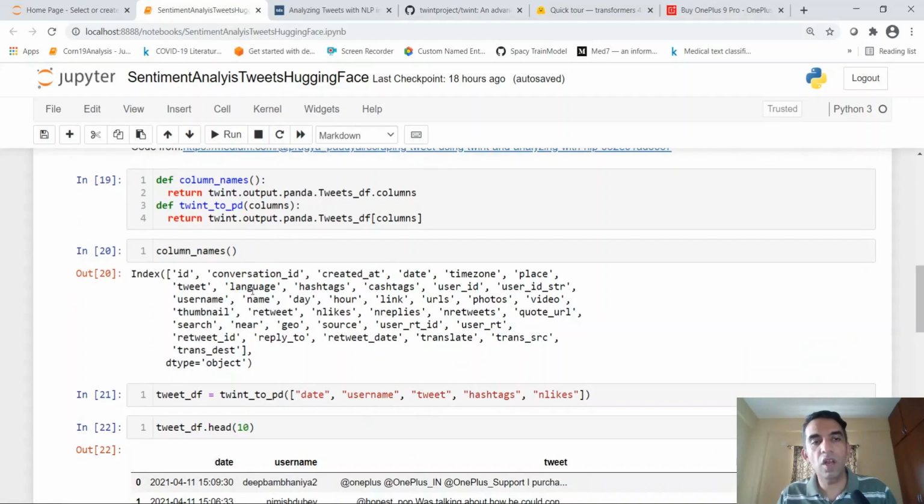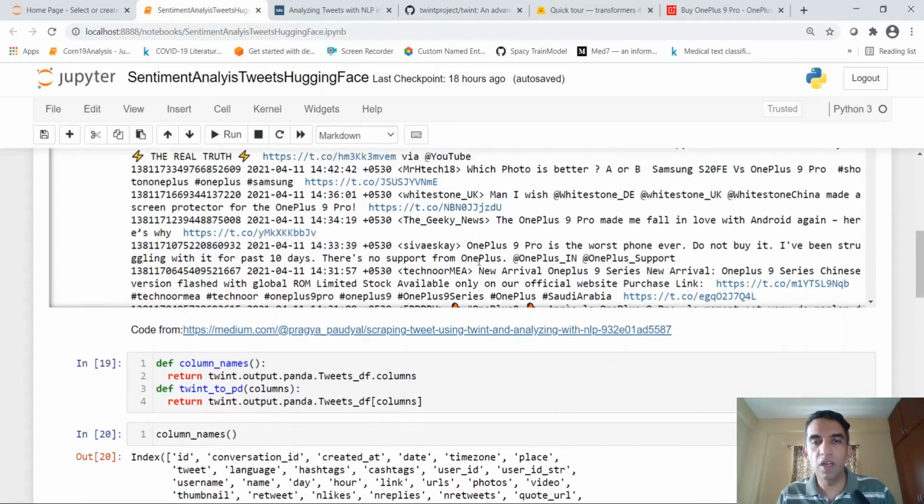The column names we get are: ID, conversation ID, created at, date, time zone, place, tweet, which is your text, language, hashtags, user ID string, thumbnail, number of likes, number of replies, number of retweets. So these are all the information from your tweets.